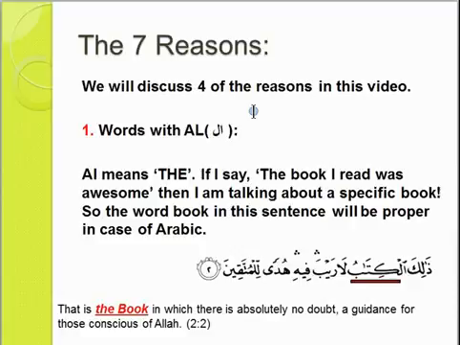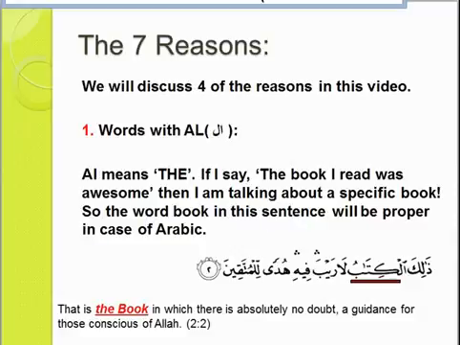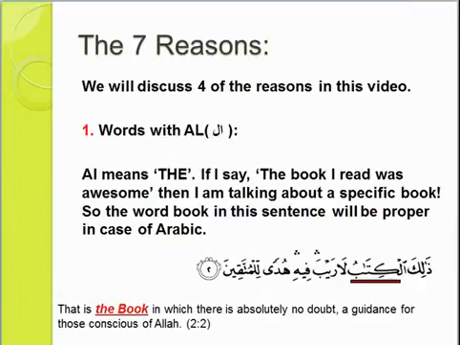Is it a specific book, or am I talking about any book? I'm talking about a specific book which I read and also found that book was awesome. So I am talking about a specific book. So the word book in this sentence will be proper in case of Arabic. You understand? So that's that, and let's see an example.